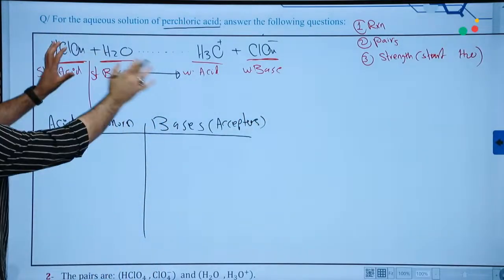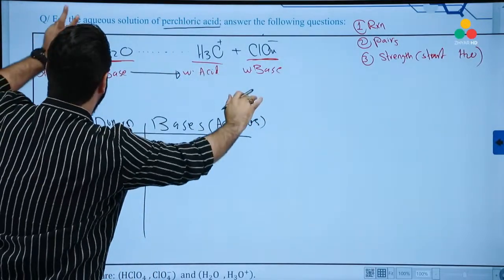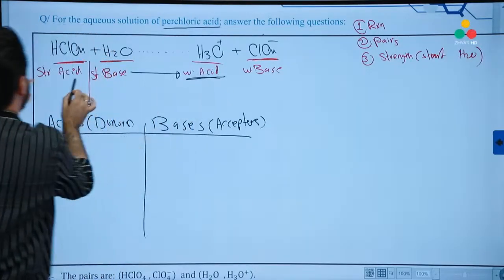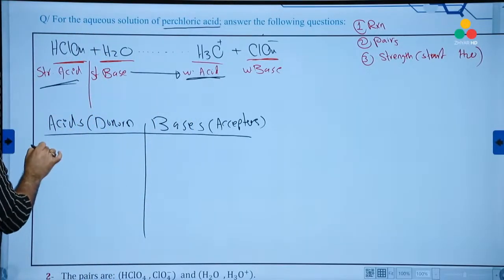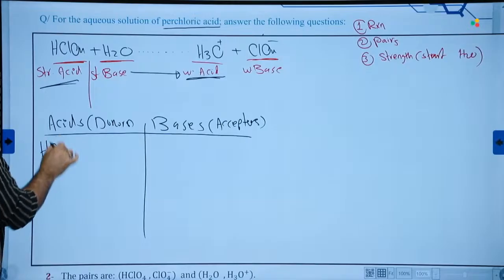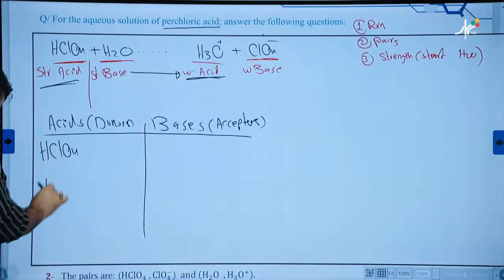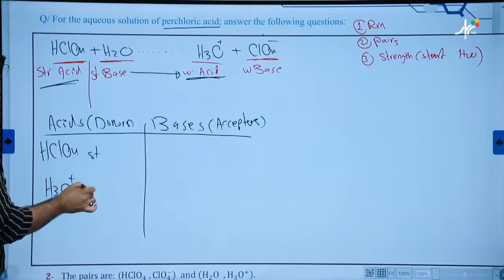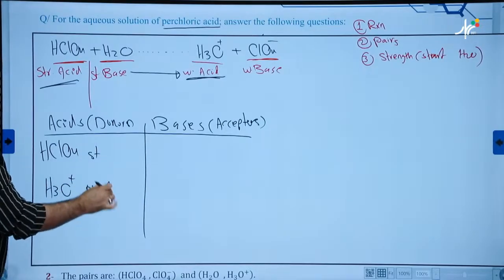Nice. How many acids do we have here? 2 acids with 2 bases. The acids are H3O and perchloric acid, HClO4. Which one is a strong acid? This is a strong acid, and this one is a weak acid, based on the reaction.